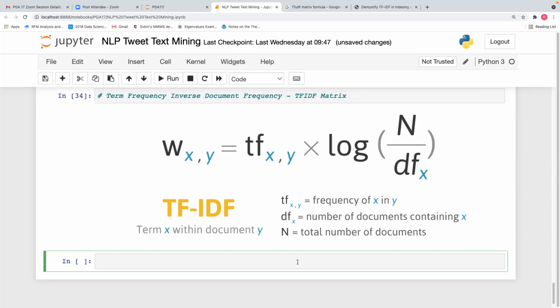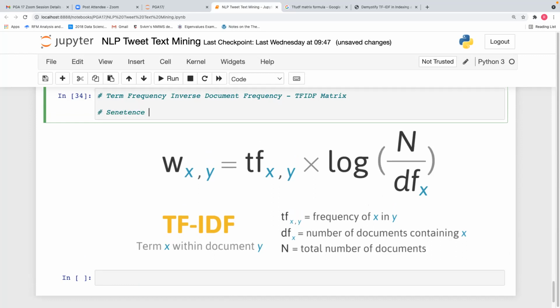Okay, now let us say I have two sentences. Let me do it in the top cell only so that you can understand what is happening.